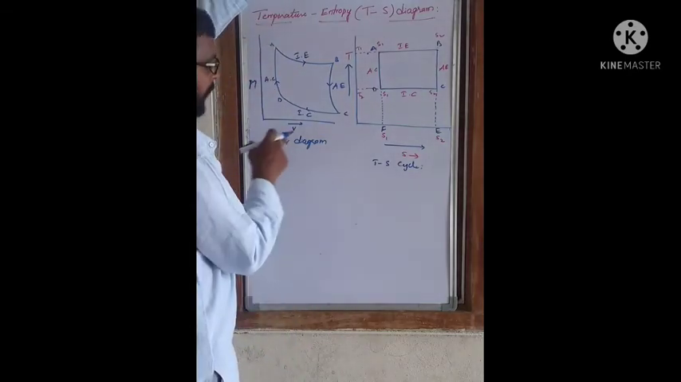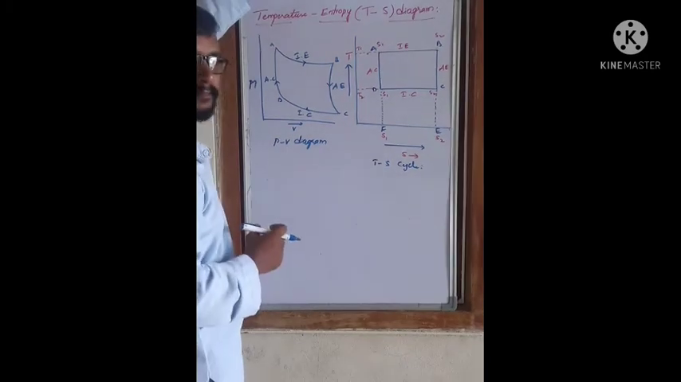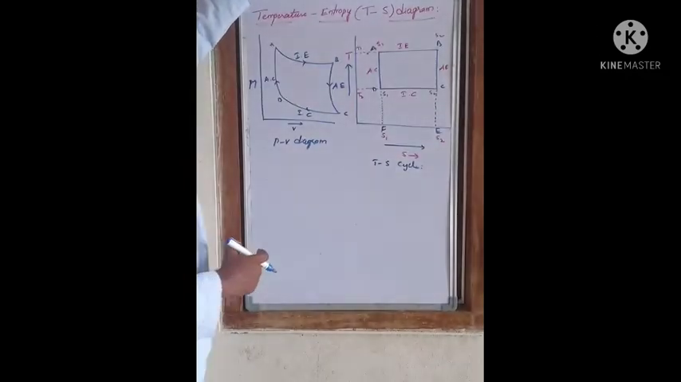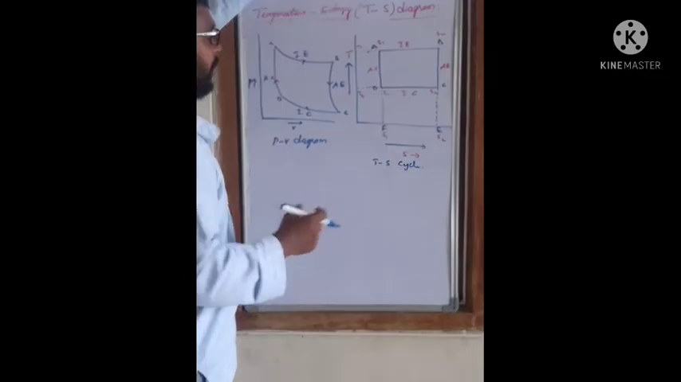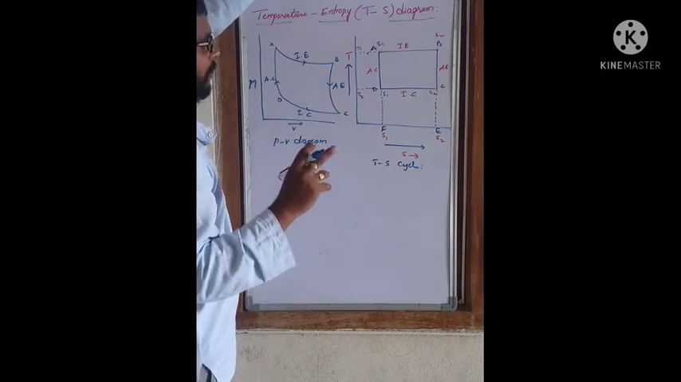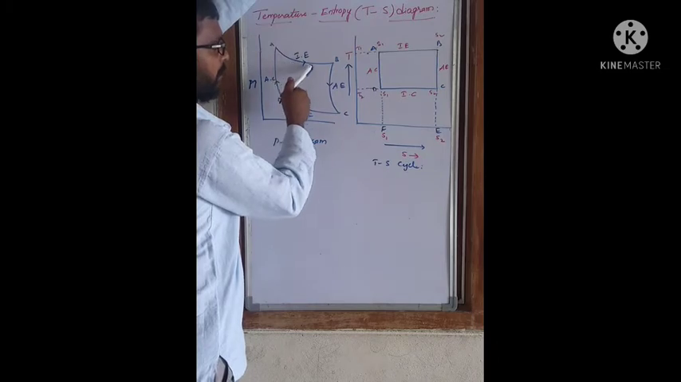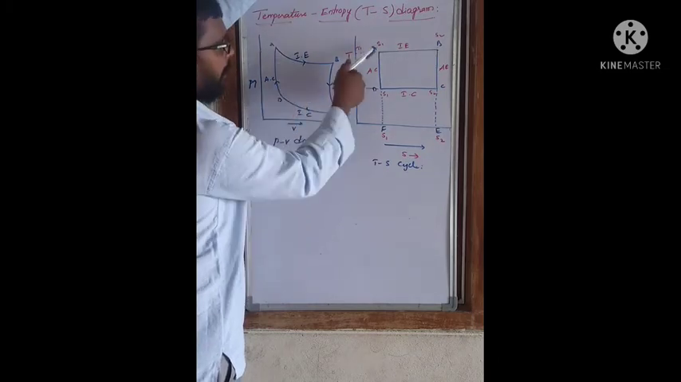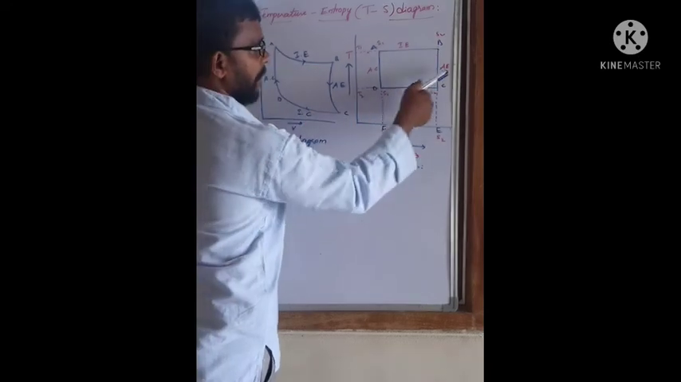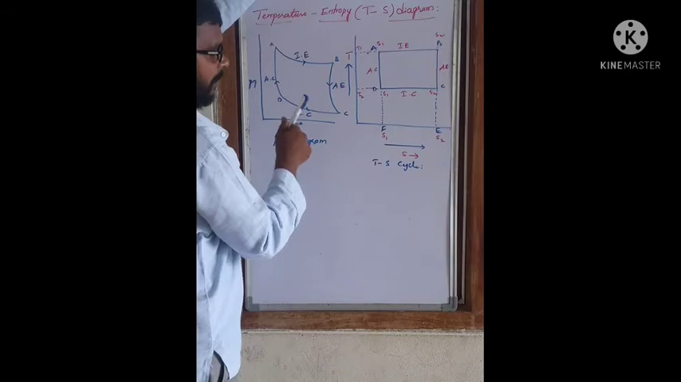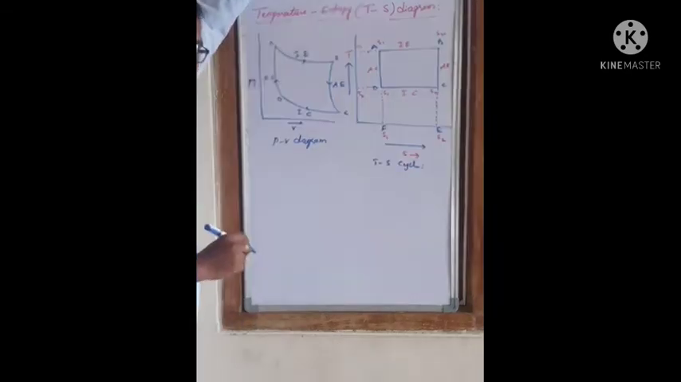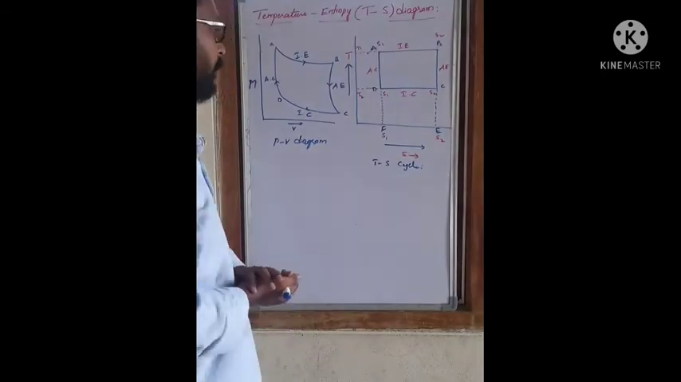For this, let us take the PV diagram and the TS diagram. On the left side is the PV diagram, on the right side is the TS diagram. Both cycles contain four stages: isothermal expansion, adiabatic expansion, isothermal compression and adiabatic compression. AB represents isothermal expansion, BC represents adiabatic expansion, CD represents isothermal compression, and DA represents adiabatic compression.